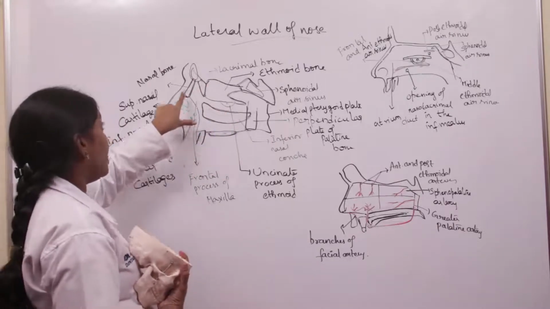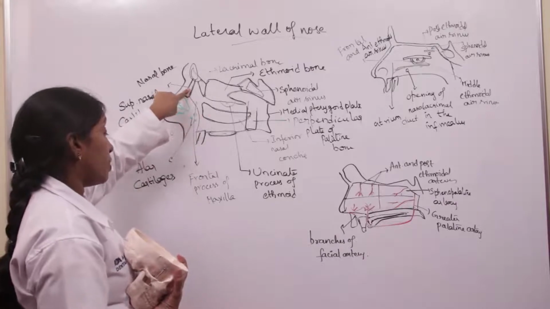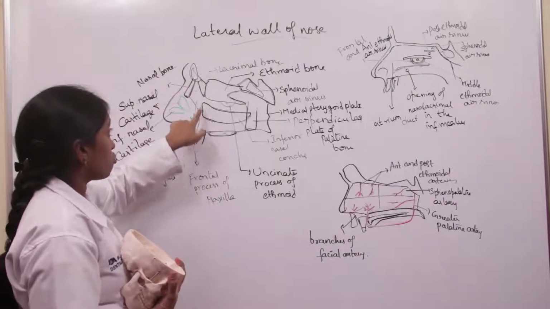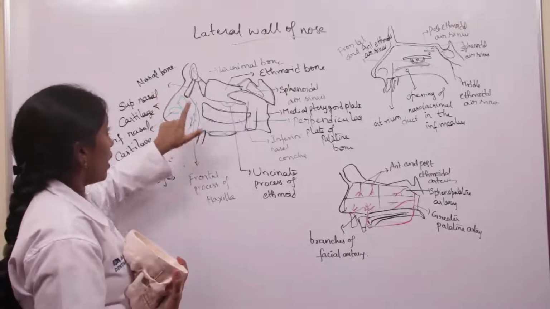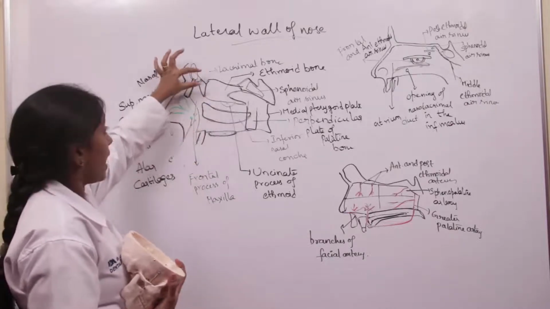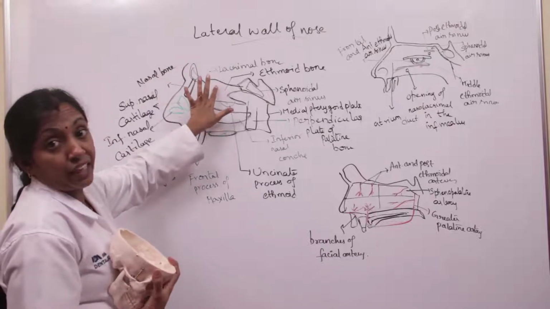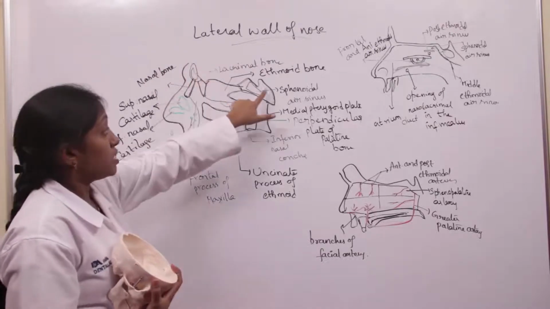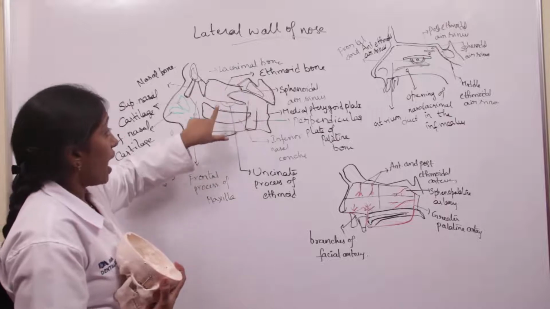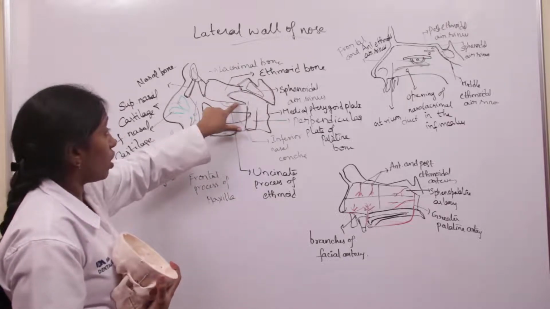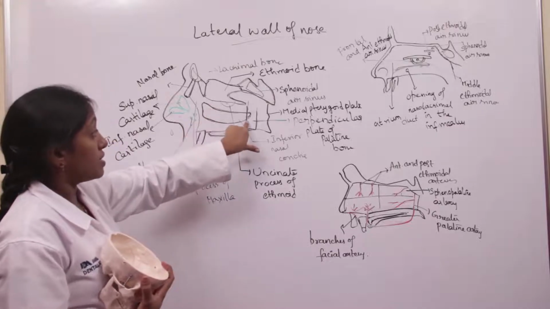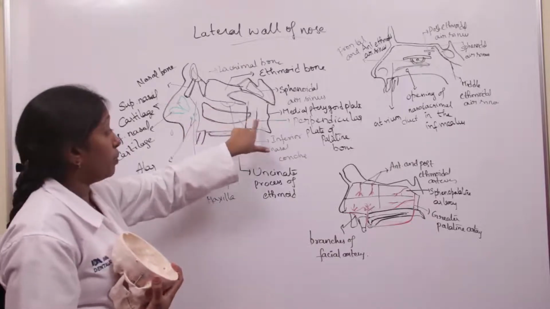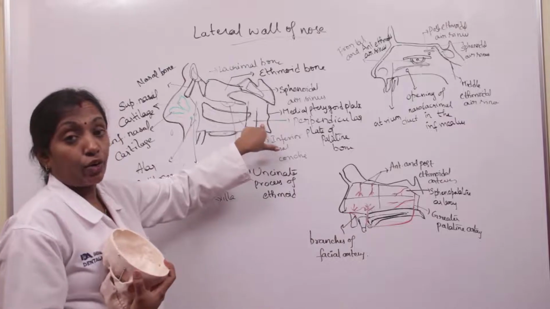It is formed by the nasal bone, the frontal process of maxilla, the lacrimal bone, the ethmoid bone, the middle concha, the inferior concha, the perpendicular plate of palatine bone, and the medial pterygoid plate.